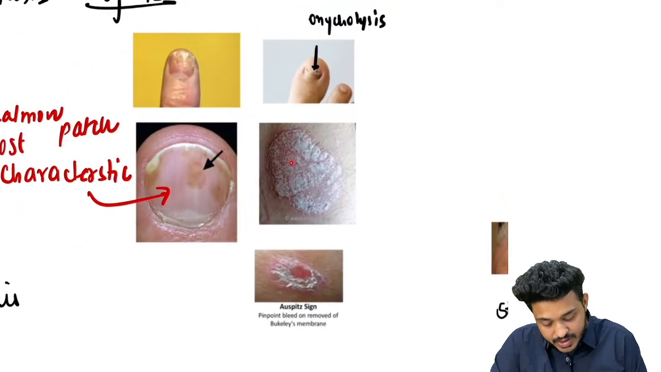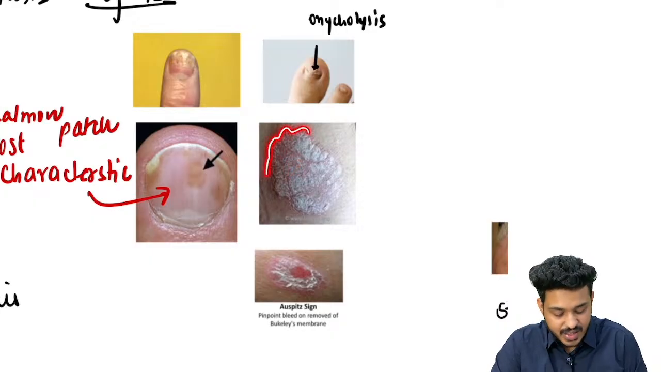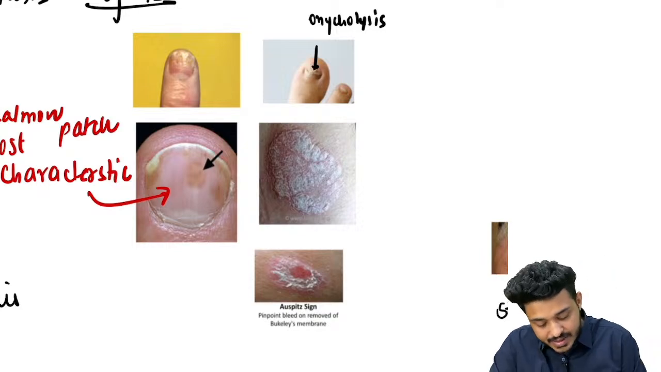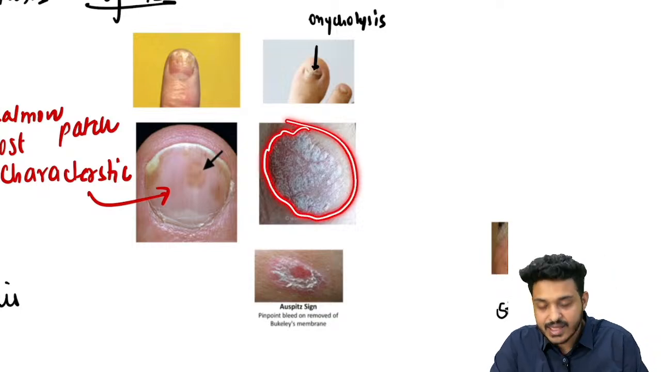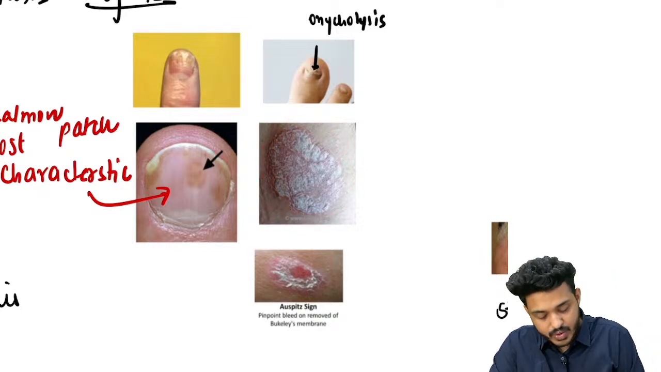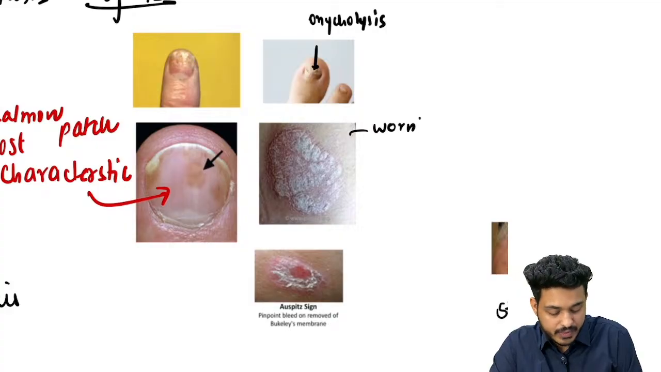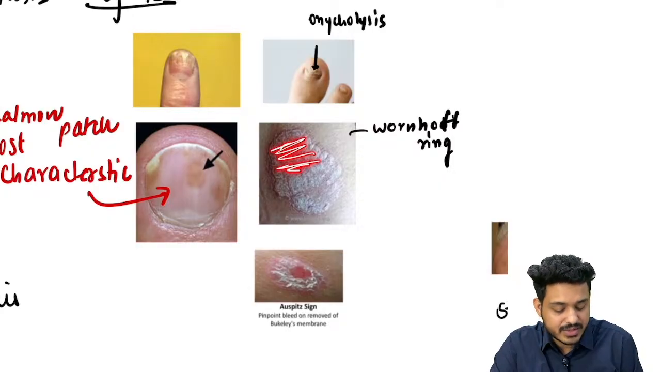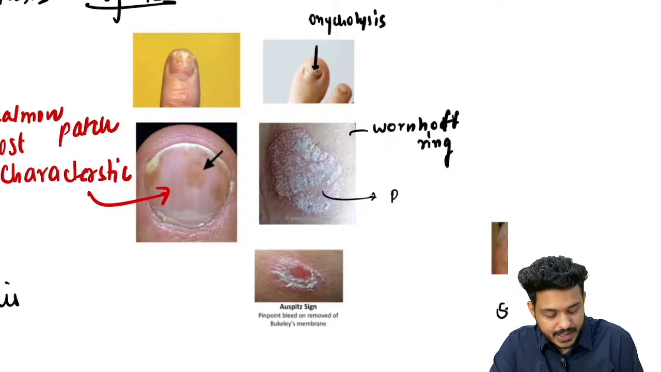Now this type of lesions you are going to find, and these lesions are known as what? These are your silver white scaly lesions. There is going to be a ring around this particular area. This ring is known as Woronoff ring, right? And there will be a membrane over this ring. The membrane is known as what? Berkeley's membrane. There will be a membrane over it. This membrane is known as Berkeley's membrane.